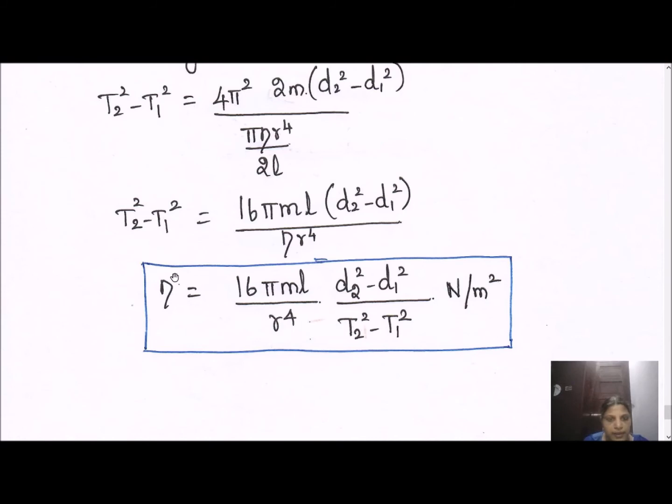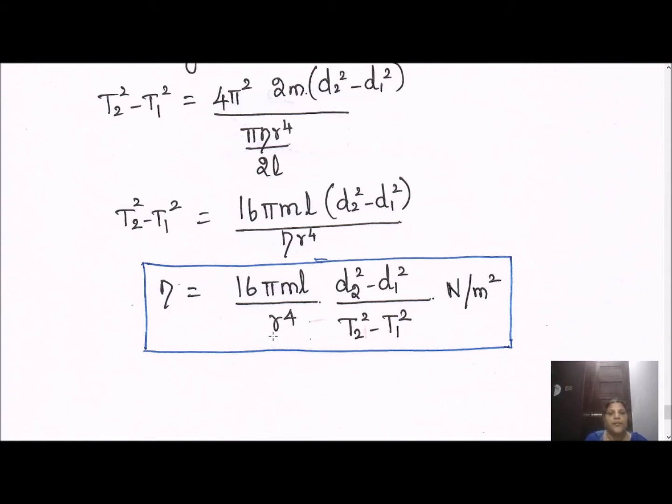So the rearranged value for eta is 16 pi m l by r power 4 into d2 square minus d1 square divided by T2 square minus T1 square. The unit is Newton per meter square. This value extremely depends upon r, since this is present in the denominator as r power 4. R means radius of the wire.